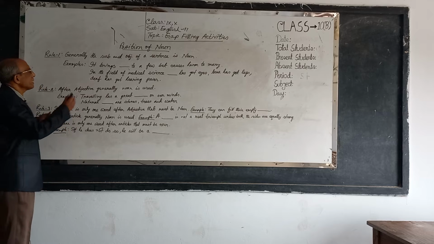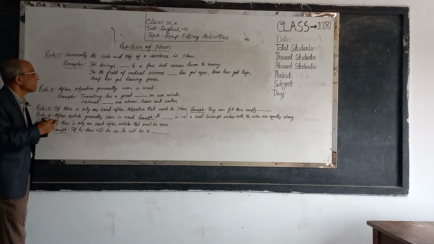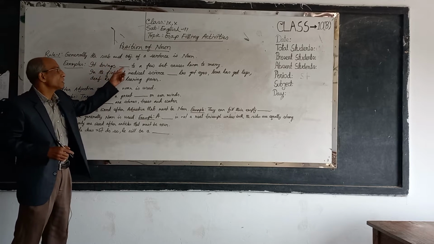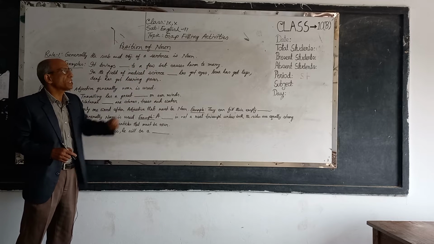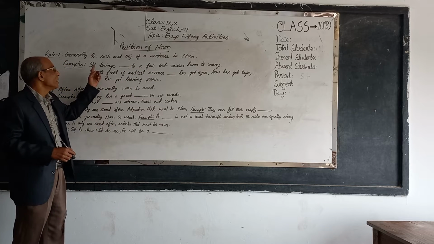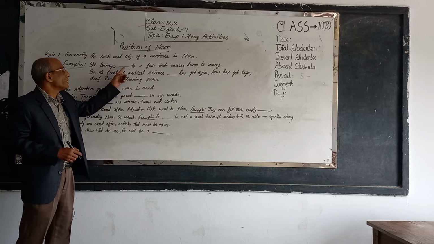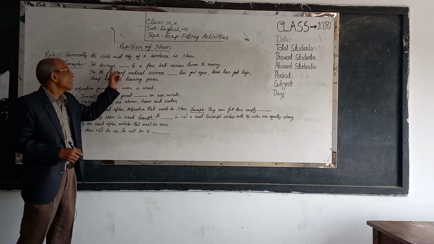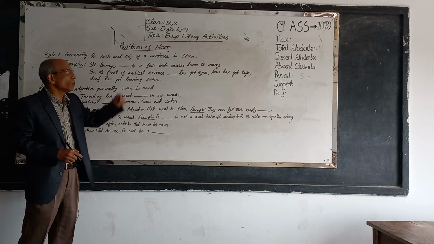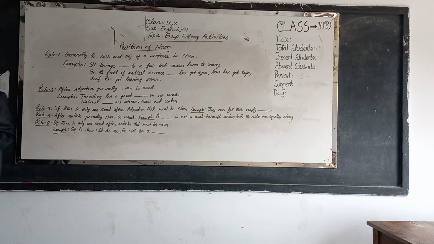Here I have given some examples. It brings dash to a few but causes harm to many.